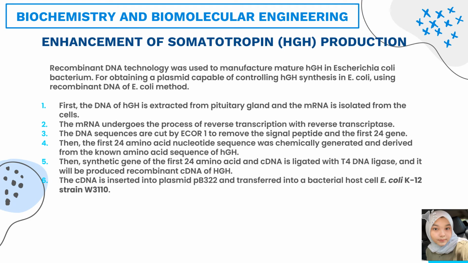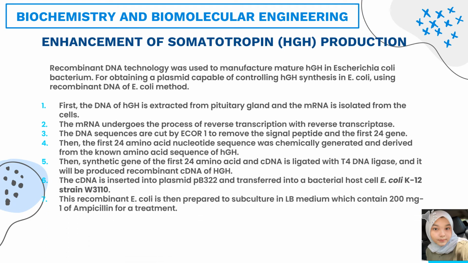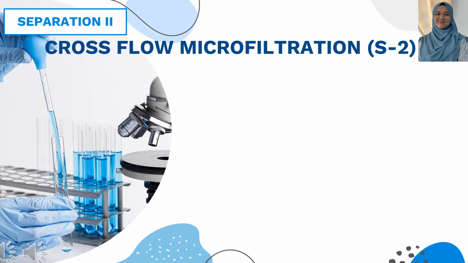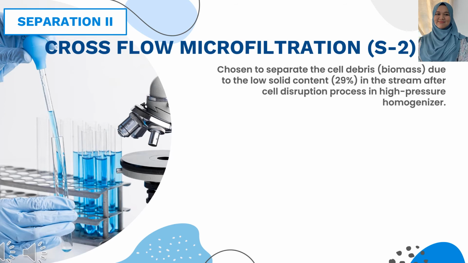W3110. And then this recombinant E. coli is then prepared to subculture in LB medium which contains 200 mg/L of ampicillin for treatment. For the separation part, cross-flow microfiltration S2 is chosen to separate the cell debris biomass due to the low solid content, which is 29% in the stream after the cell disruption process in the high pressure homogenizer.